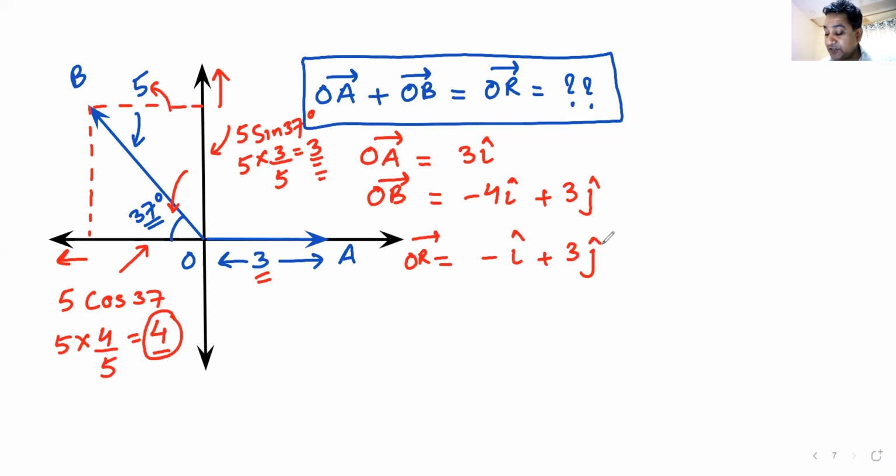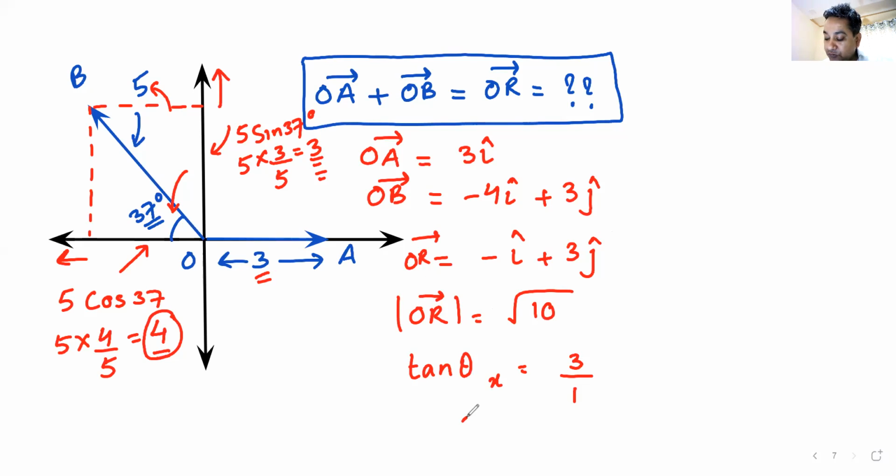Minus I plus 3J. I can find out the magnitude. OR vector ka magnitude will be root over 1 square plus 3 square, so that will be equal to root of 10. I can find a value of tan theta with the x-axis, and tan theta with x-axis would be 3 by 1. So theta will be tan inverse of 3. Am I clear?